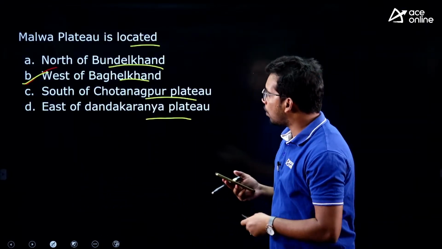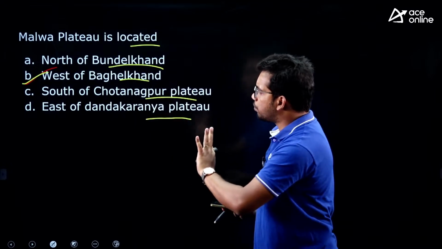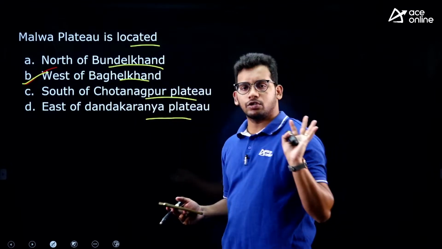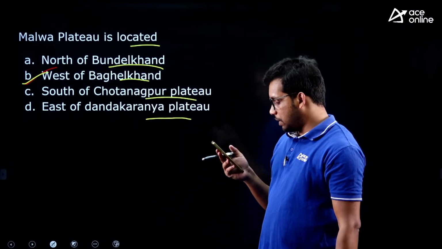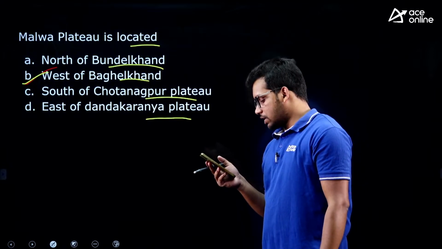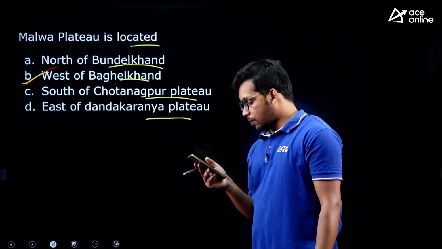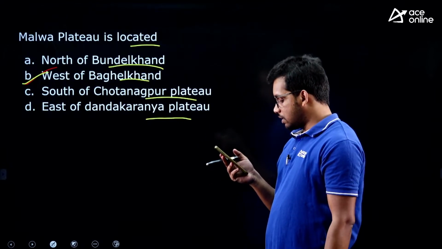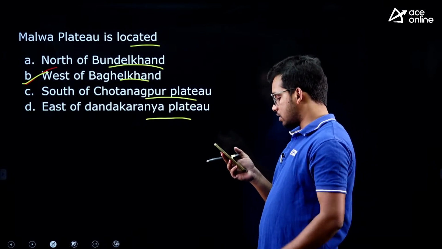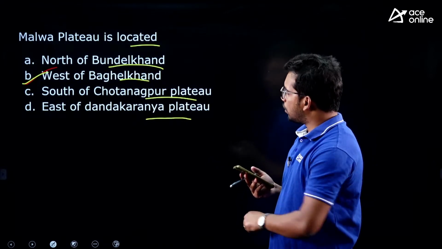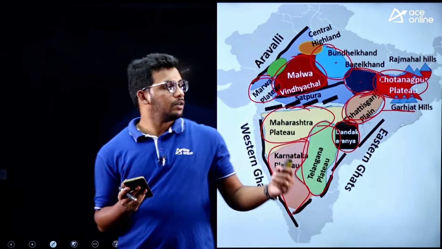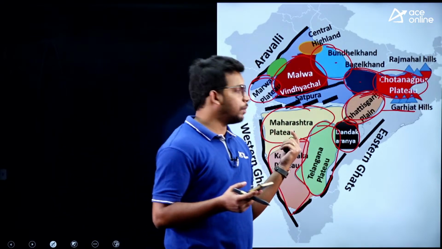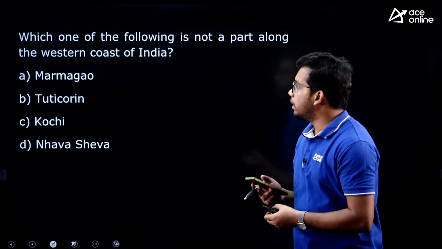So let us see who have answered this. South of Chota Nagpur is wrong, east of Dandakaranya is also wrong. So the answer is B. Naveen, Manikanta, Sanket and Lasya have answered it as correct. Very good. So you have to remember these plateau regions, they may ask you in the exam, right. Next one,